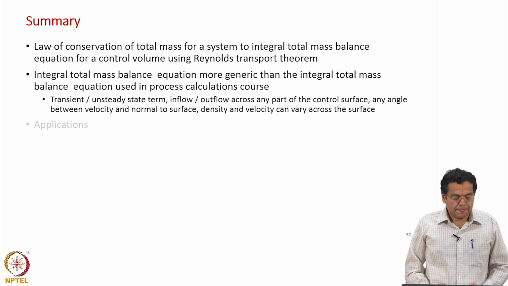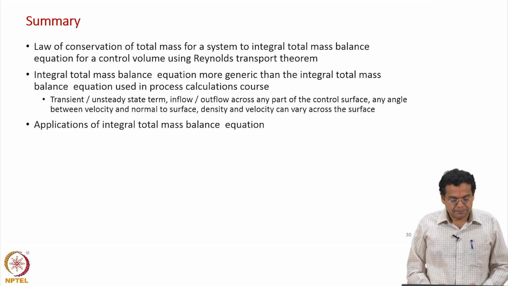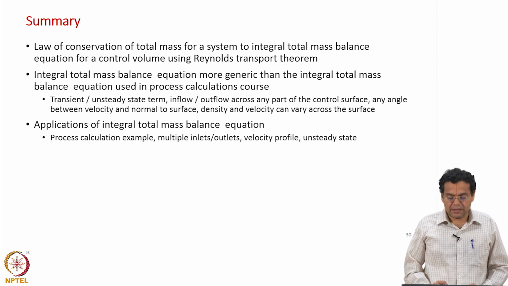And we looked at applications of this integral total mass balance equation: a process calculation example, an example with multiple inlets and outlets, an example considering a velocity profile, and an example where we included the unsteady state term.